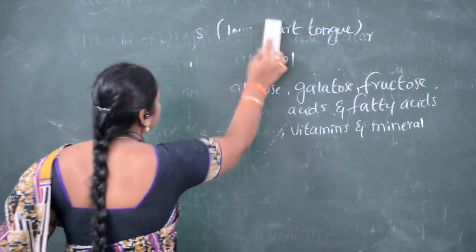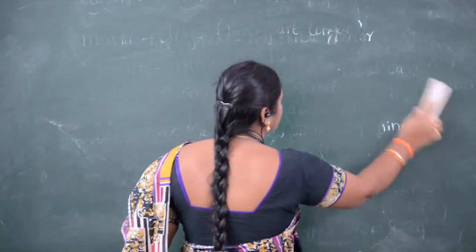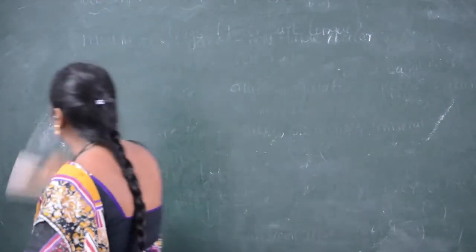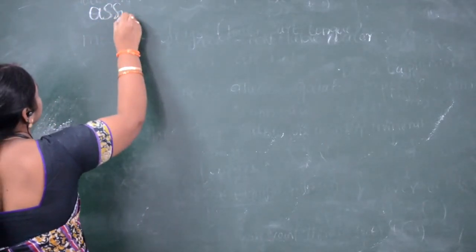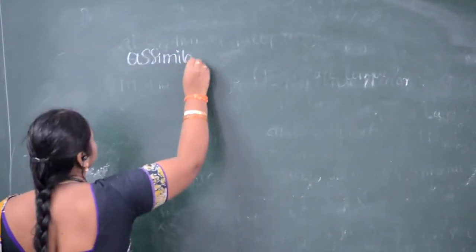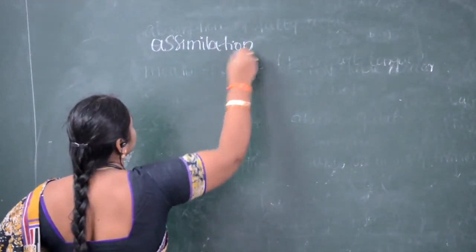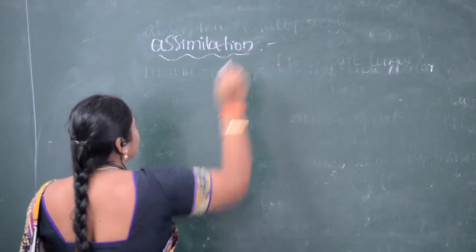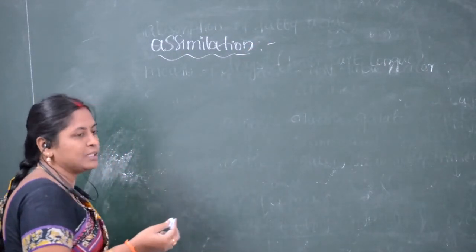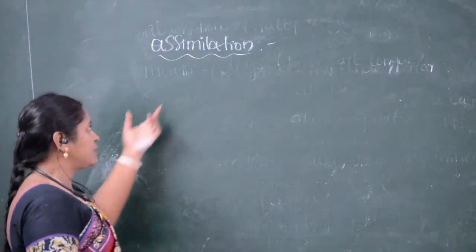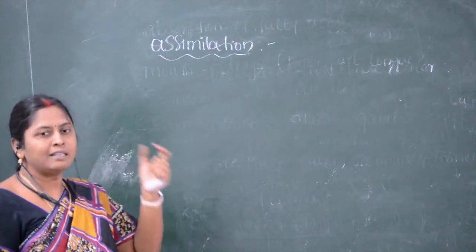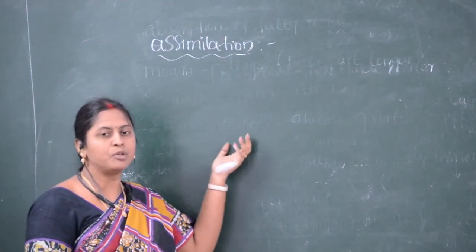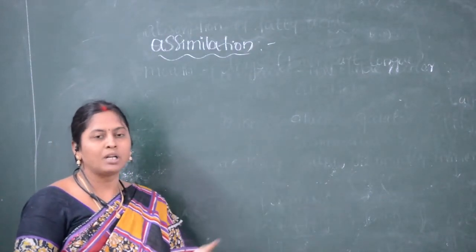The next process of digestion is assimilation. So what is meant by assimilation? Already we have seen the digested food material is absorbed in the small intestine. What are the end products?